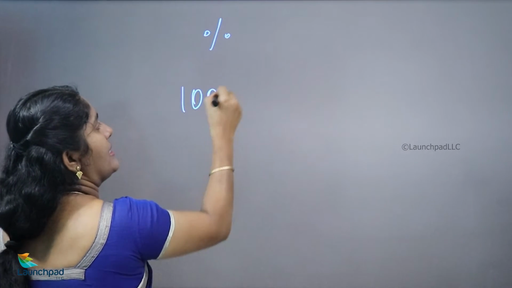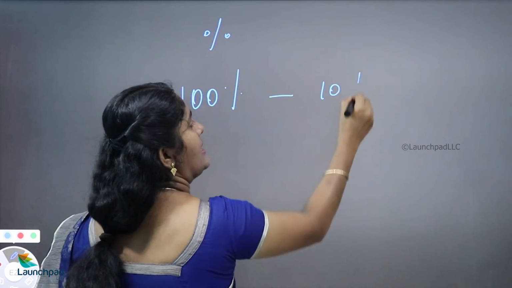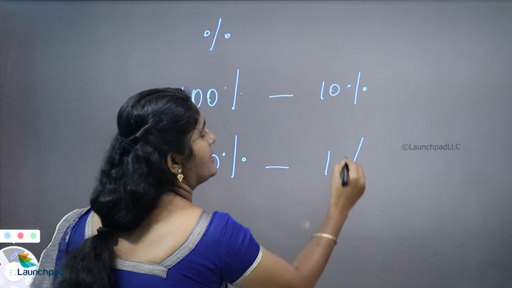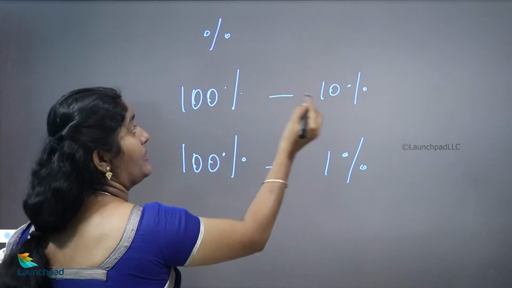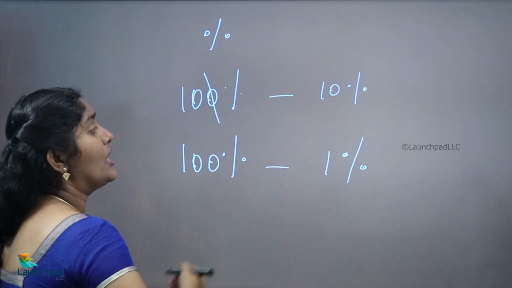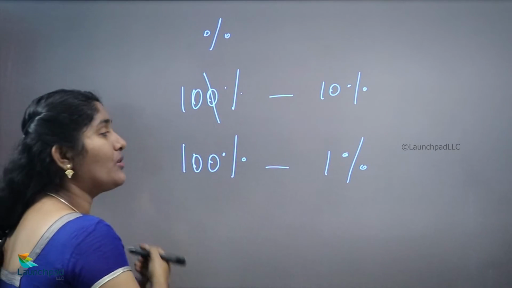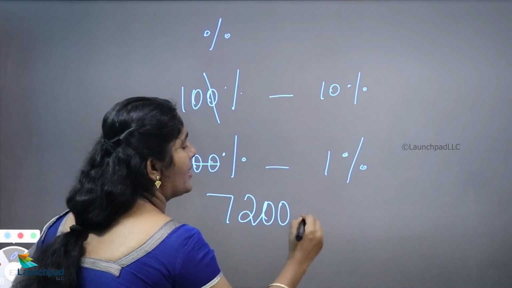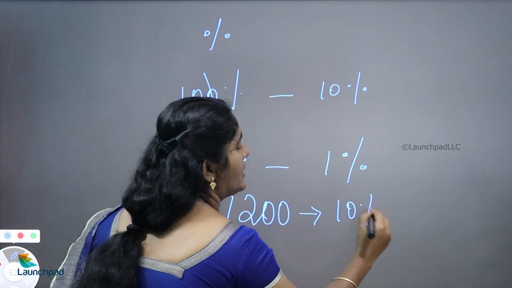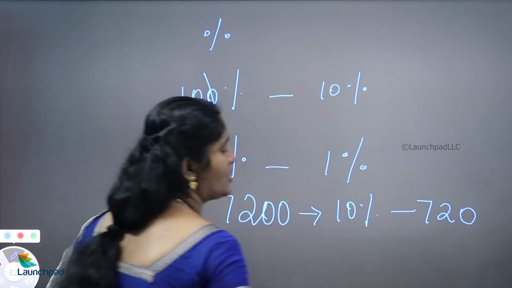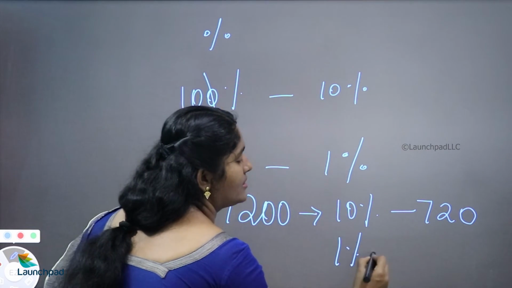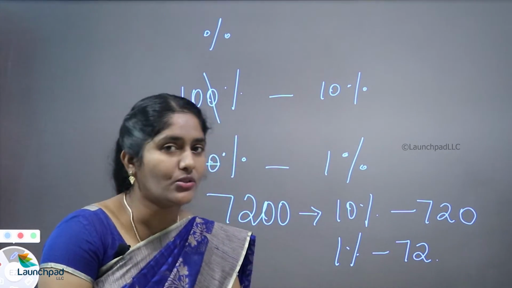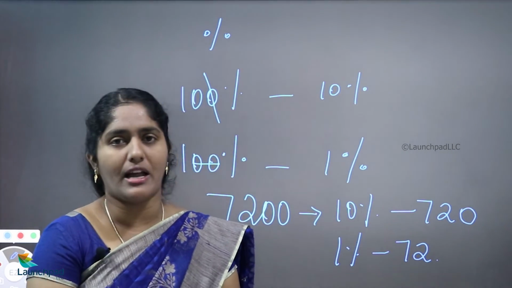So in 100%, it is easy to calculate 10%, as well as 1%. If you need 10%, you can cut down your last digit. If you need 1%, you want to cut down your last 2 digits. For example, 7,200. Here, what is your 10%? 720 is my 10% value. What is your 1%? 72. So if you know 10% and 1%, it is very easy to calculate the respective percentage values.